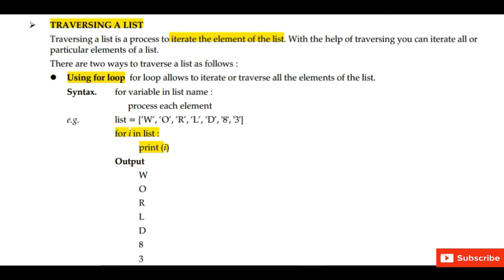I hope you understood this. Next we can also display the elements in the same line. How to do this? Print, and in the bracket we have written I, end is equal to double quotes, and then we will close the bracket. So the output will be displayed in the same line.